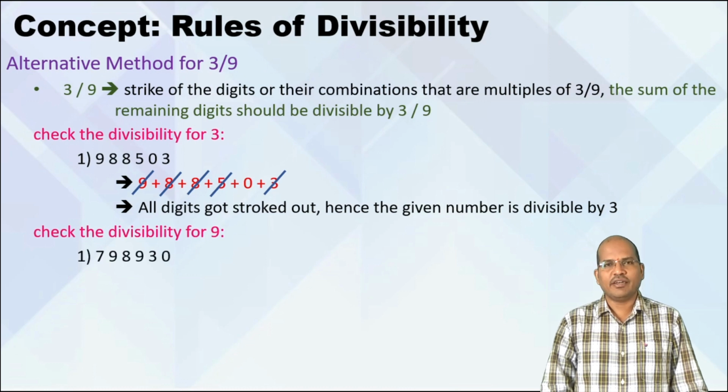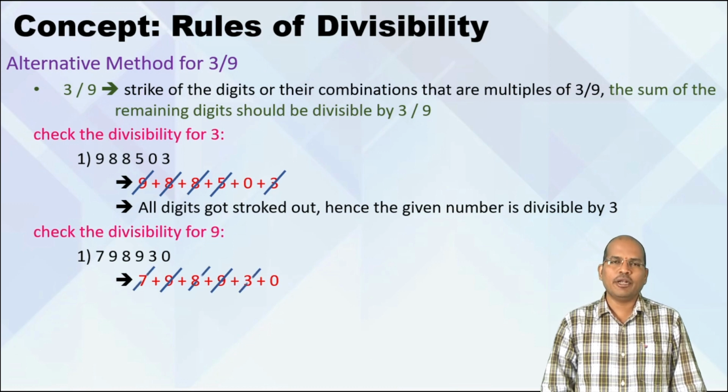Now check for 9. For example, my number is 798930. In the given number, 9 is a multiple of 9. So the first step is strike out the 9s. And then you are left with 783. So 7 plus 8 is 15. 15 plus 3 is 18. 18 is also a multiple of 9.